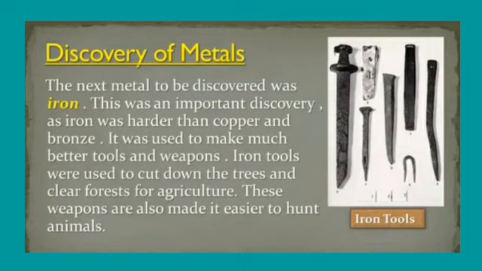Nowadays, all these metals are mostly popular and useful to human beings. So human beings are living very well and safely nowadays. Their life is going on. Why? Because all things are available. Every tool is available nowadays.